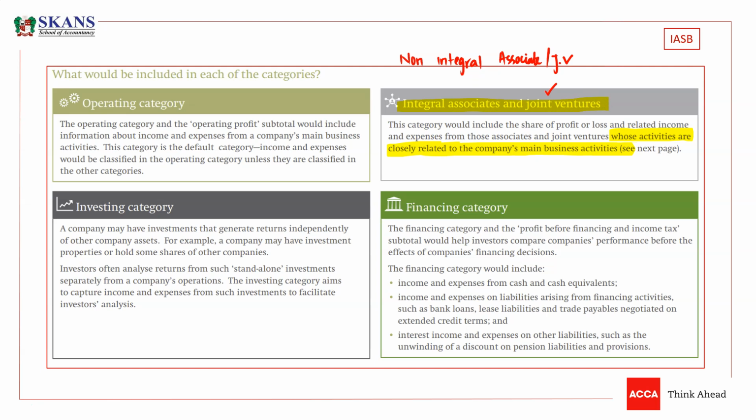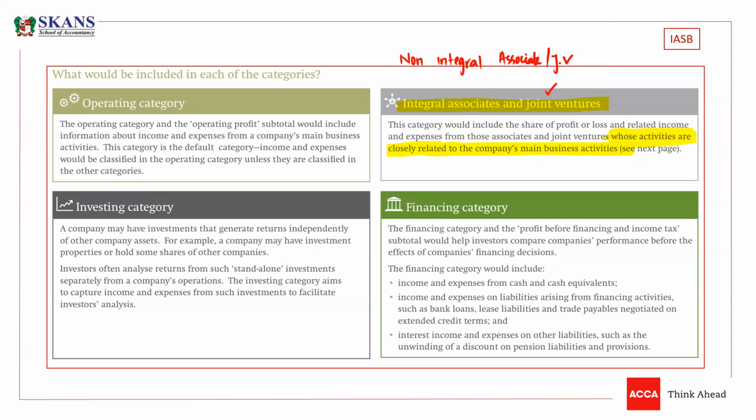So, look, we are going to assess the company's performance through P&L. If the associate or joint venture is integral, meaning their activities are very close to the main business activities, then it should also be reflected along with operating profits.